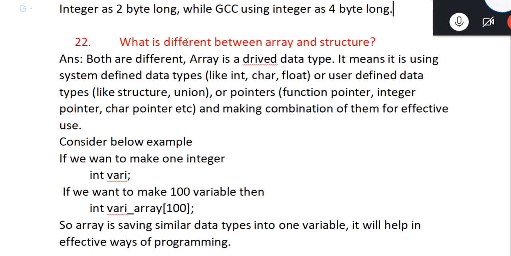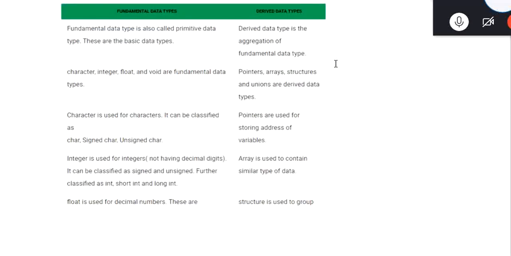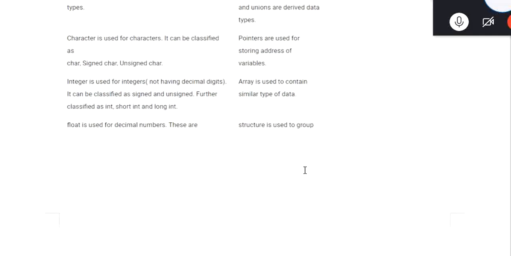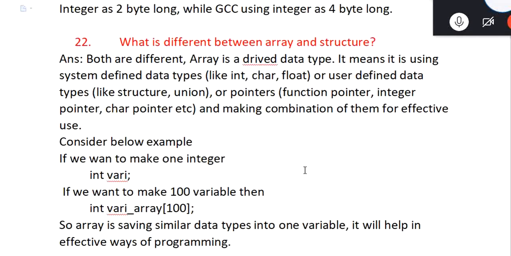What is the difference between array and structure? Both are different. Array is a derived data type; as we just saw, array, structure, union all go to derived. We use system defined data types like integer, character, float, or user defined data types like structure, union, pointer, or we can make a combination of any of them.